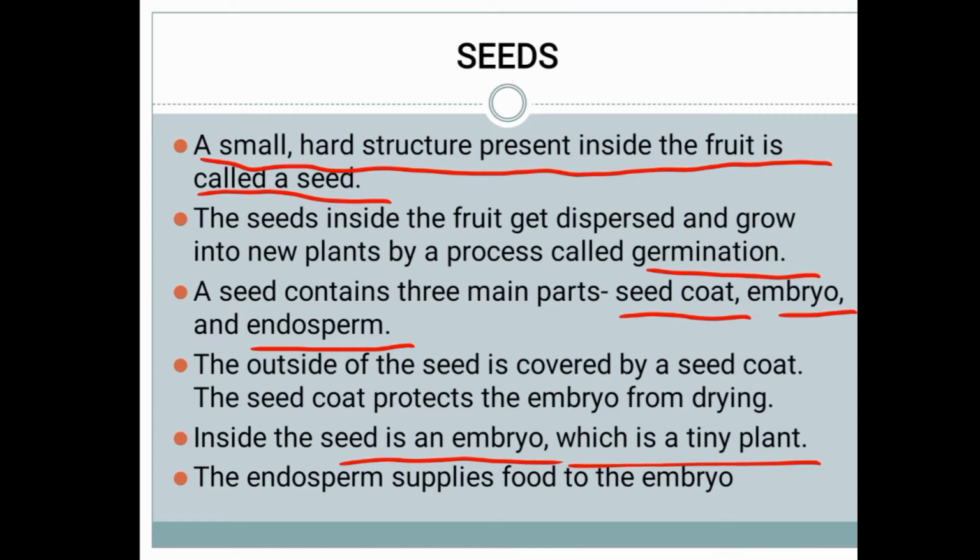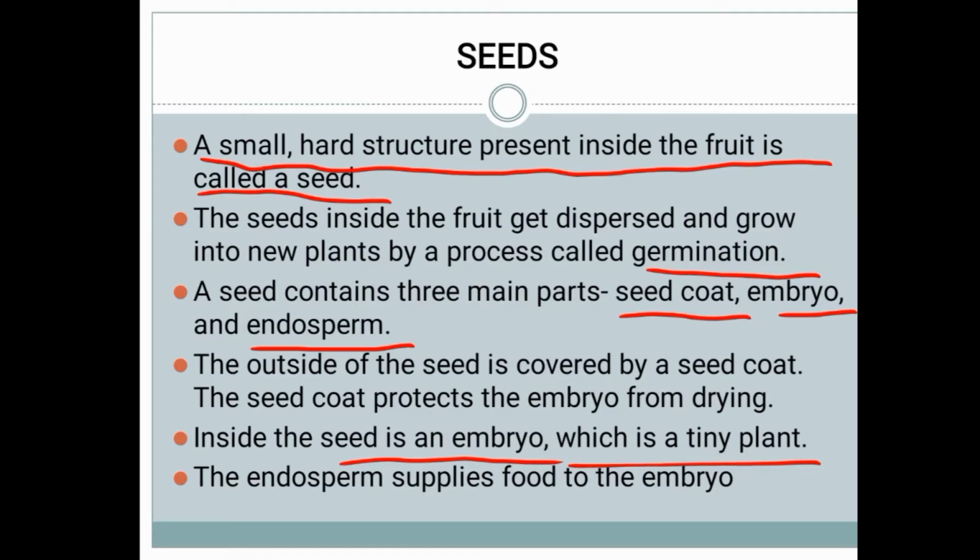The embryo is a place where a small plant will arise, where a new plant will grow. Now we are going to learn how reproduction through seeds happens, in what ways the dispersal happens, and in what way the tiny plants are produced through the seeds.